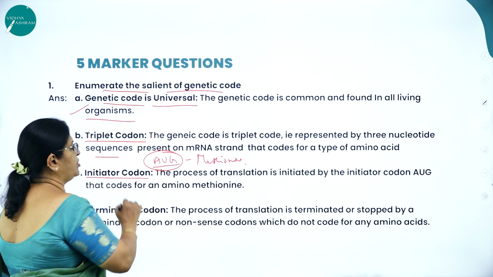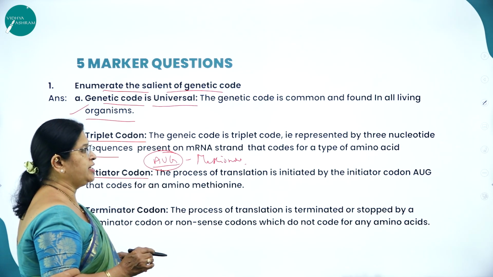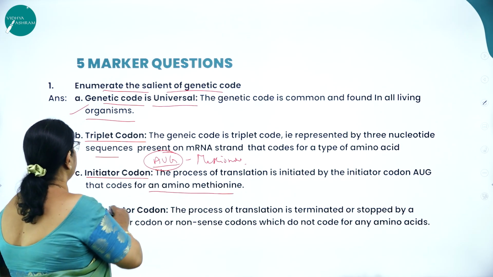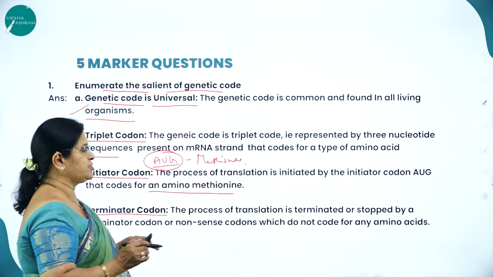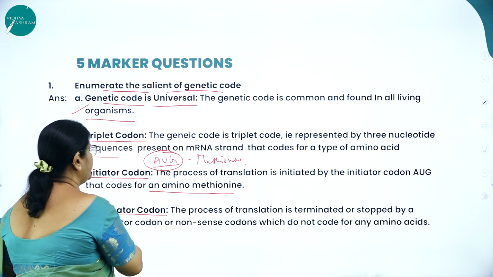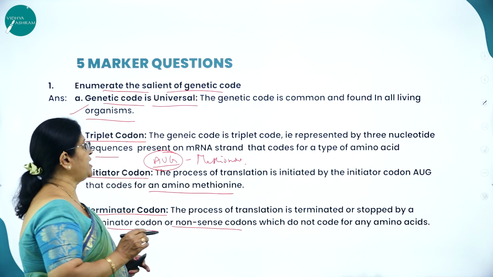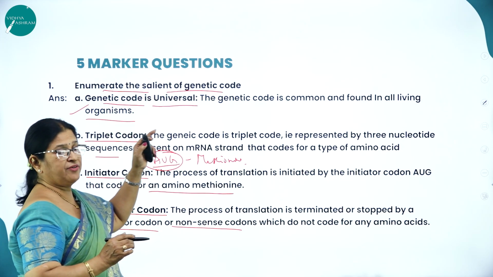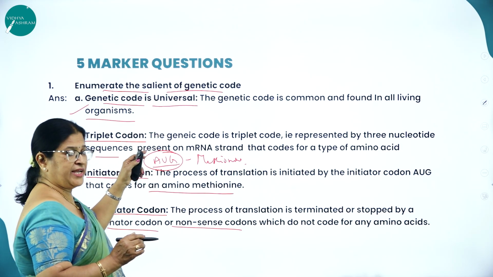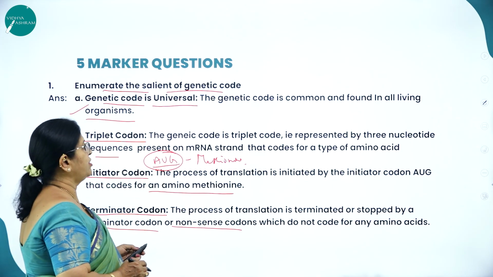Then initiator codon. The process of translation is initiated by the initiator codon AUG that codes for an amino acid called methionine. Then terminator codon. The process of translation is terminated or stopped by a terminator codon or nonsense codons which do not code for any amino acids. So, enumerate the salient features of genetic code. Genetic code is universal. It is triplet in nature, triplet codon, initiator codon and terminator codon.